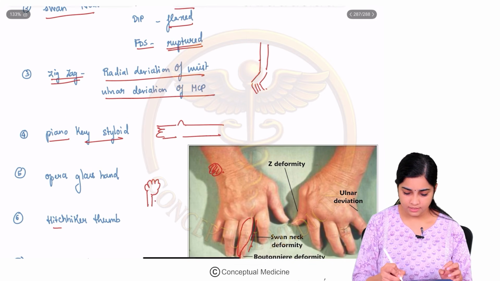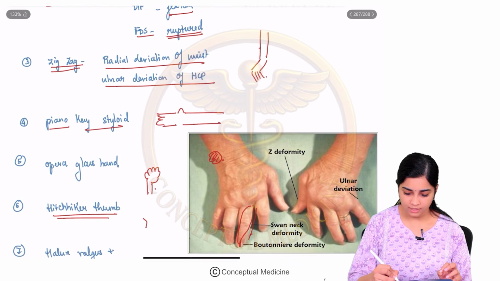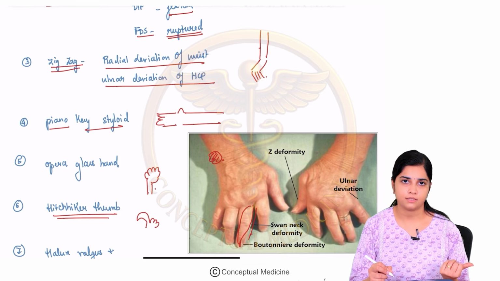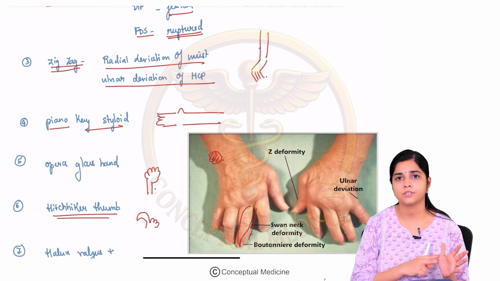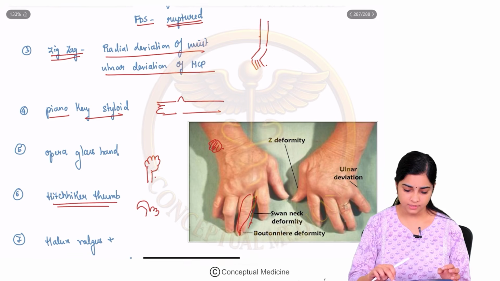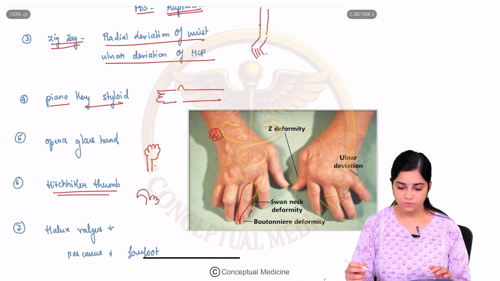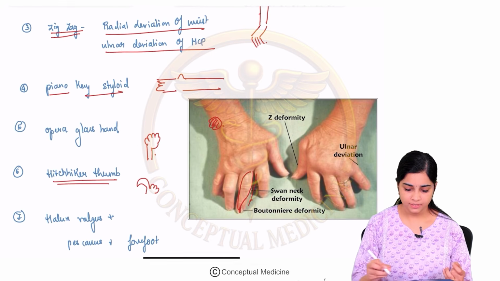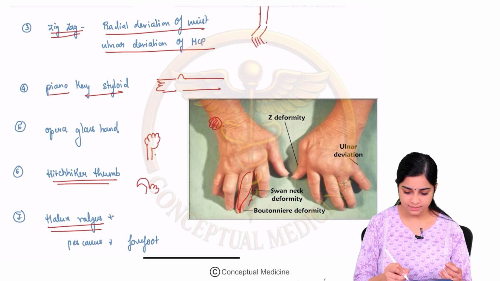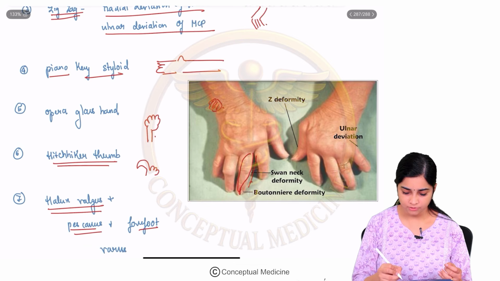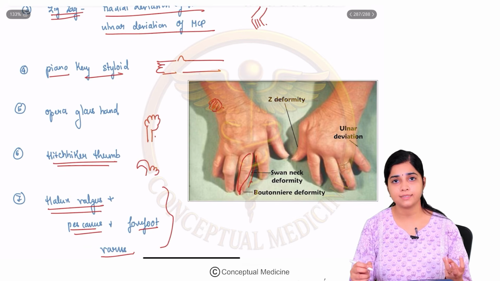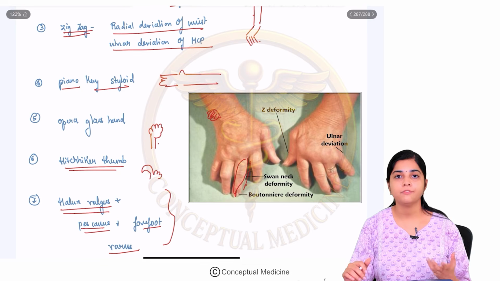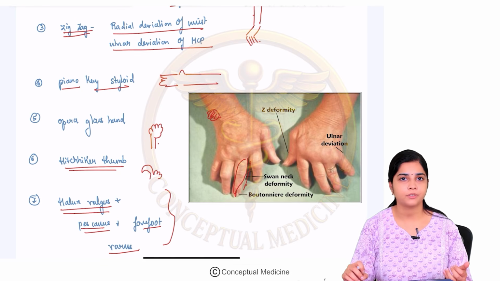Then what is the hitchhiker's thumb? A hyperextended thumb is what we call the hitchhiker's thumb. So there is lack of flexion and hyperextension of the thumb, which is called the hitchhiker's thumb, right? Apart from this, these are predominantly the deformities which can be seen in the upper limb. In the lower limb, you can find hallux valgus, pes cavus and forefoot varus. So this triad, which is hallux valgus, pes cavus and forefoot varus, right? So this is about the various deformities which can be found in rheumatoid arthritis.